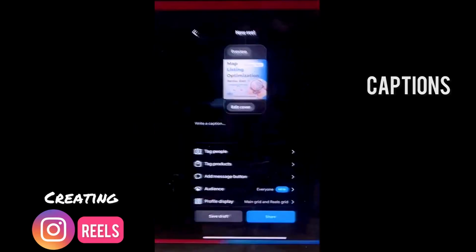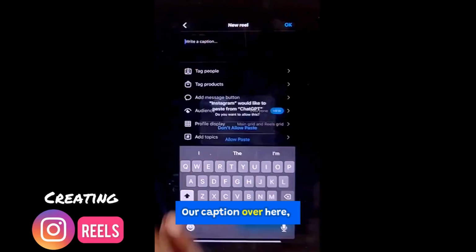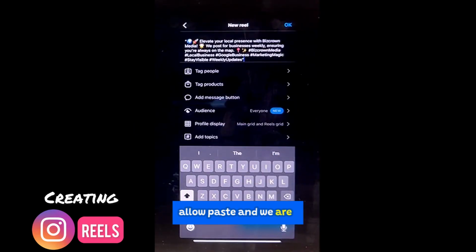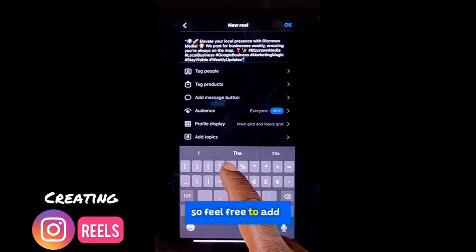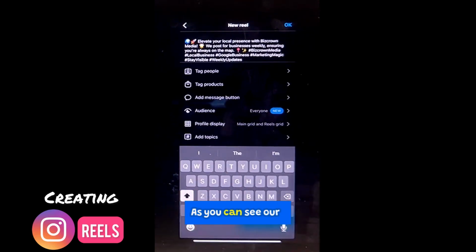And now we are going to go back to our Instagram, post our caption over here, allow paste, and we are good. Now you could create any other captions. You can add your business hashtag. All that stuff is very important. So feel free to add that. Now we are good. As you can see, our caption's there, and it's a targeted caption.